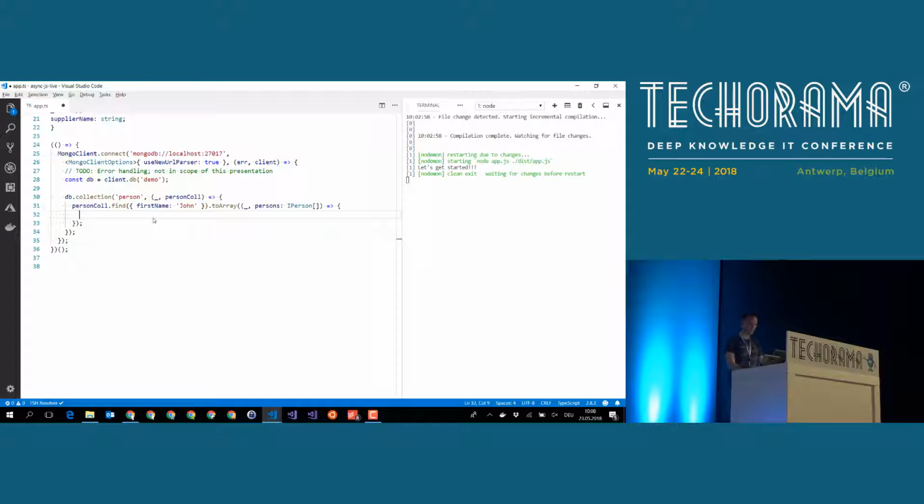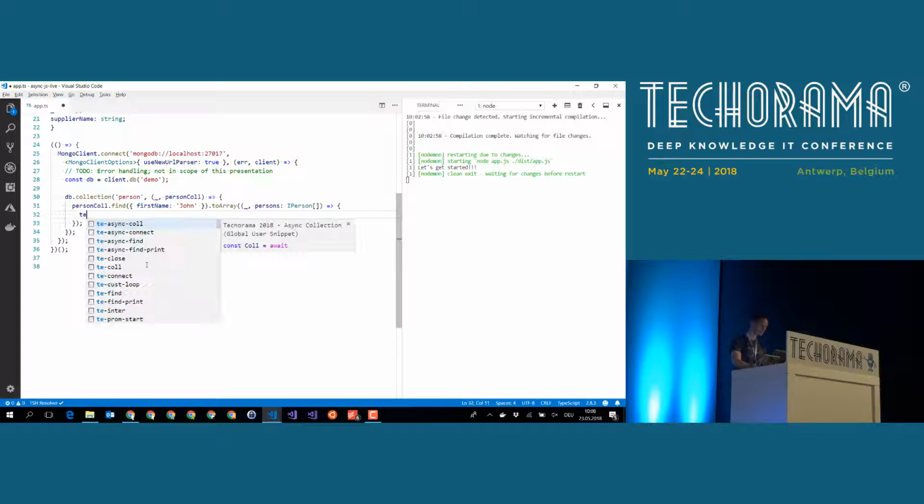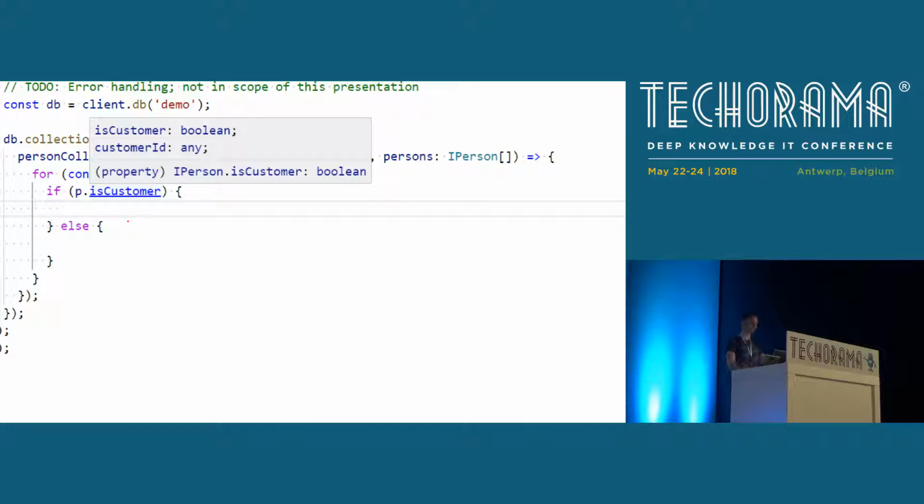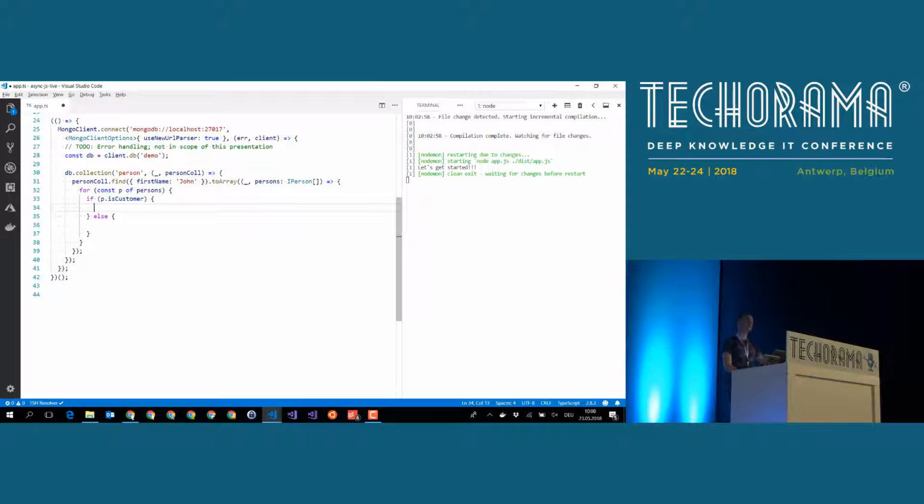The next thing that we can do, once we found the persons, is go through all the different persons. We can make a loop over all the persons, just a for loop over the results of the person query, and then we can do an if statement where we check whether the person is a customer. And guess what?